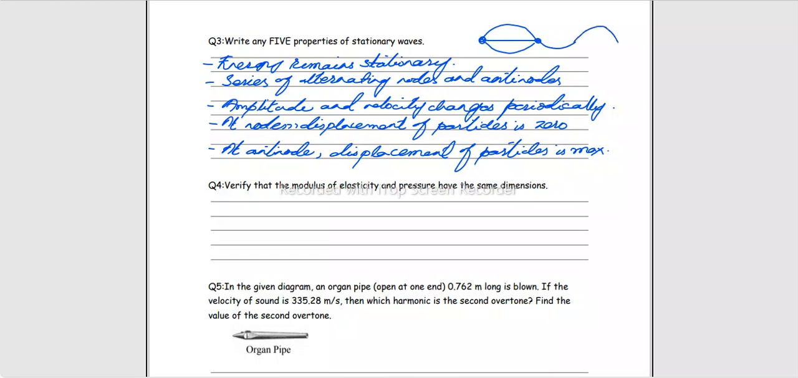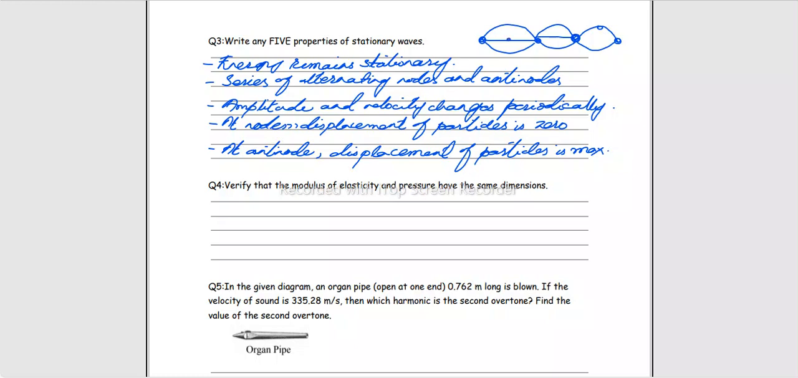It has multiple nodes and antinodes. Nodes are the points जिसपे medium particle की displacement zero हो जाती है, और antinodes पर इसकी कुछ ना कुछ displacement होती है, like maximum displacement होती है. Then amplitude and velocity changes periodically.